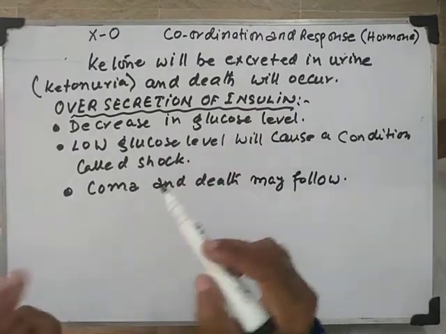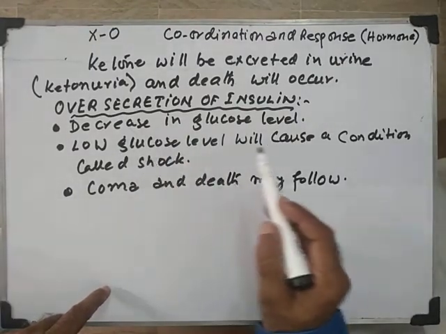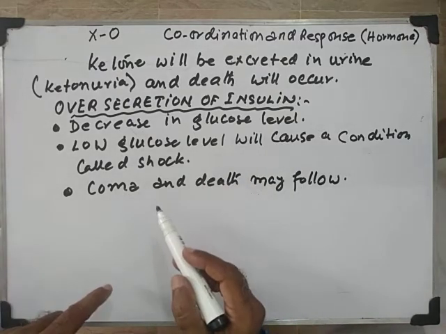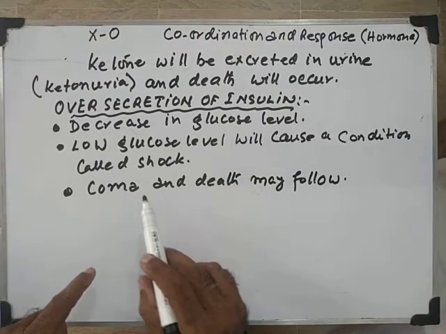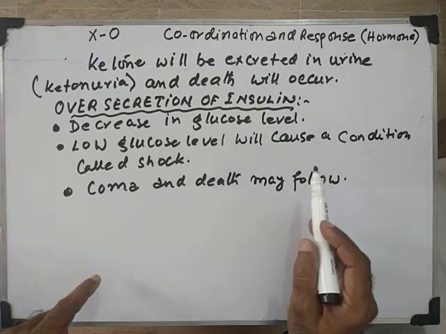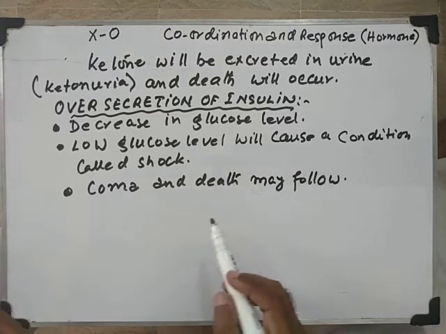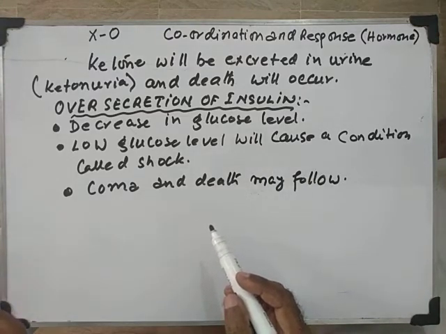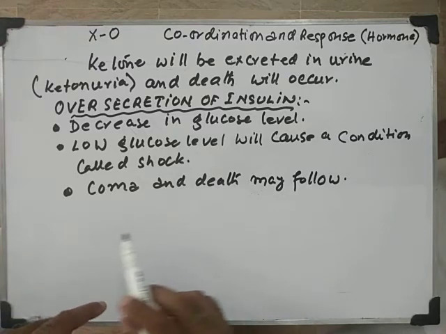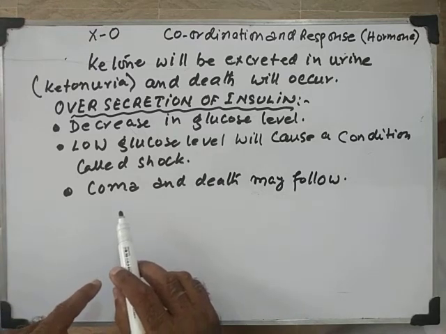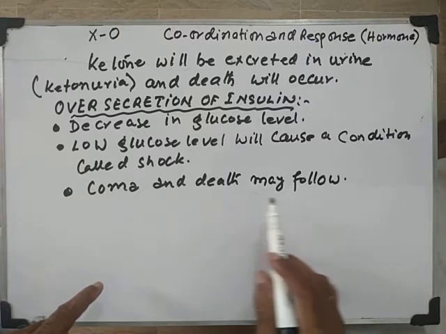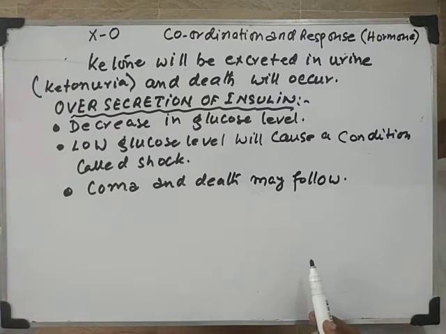The glucose level will fall, and when the glucose level decreases, it will go below normal. So low glucose will cause a condition called shock. The person will become unconscious. That is shock, and later on, if it is not treated, he may go into coma, or death may follow.